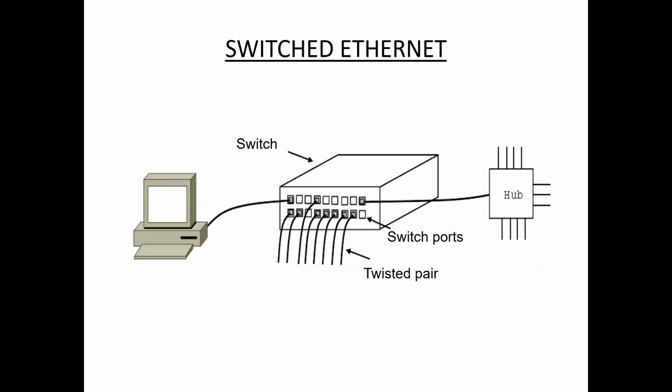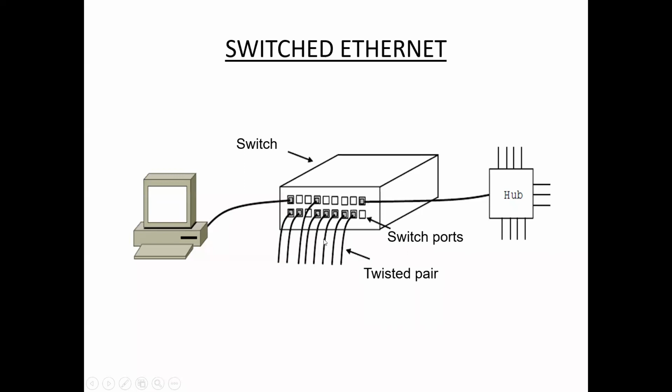And the last one, switched Ethernet. This type of network requires a switch or hub. Here we are using the switch. Instead of a twisted pair cable, a normal network cable is used in this case. Here, switch ports are used for data transfer from one device to another device.